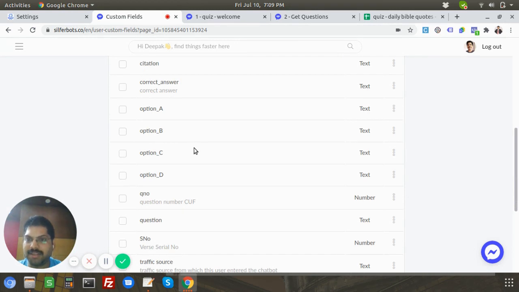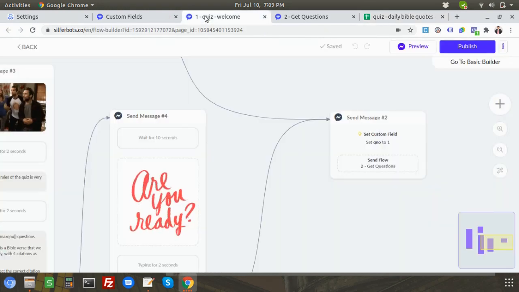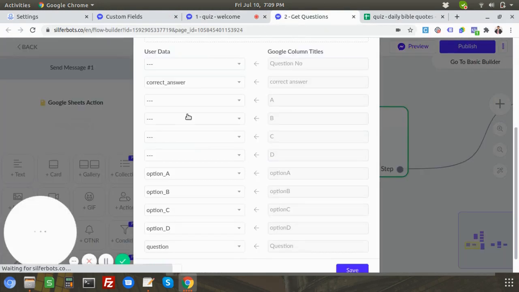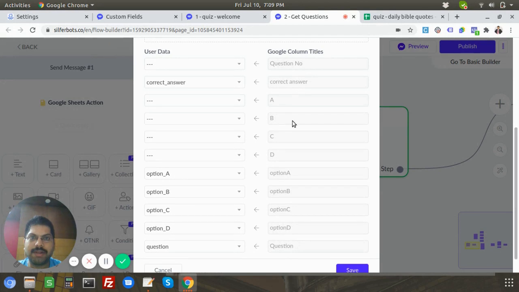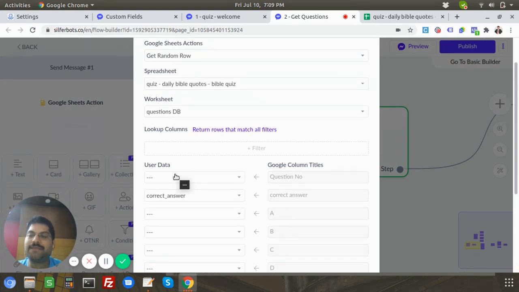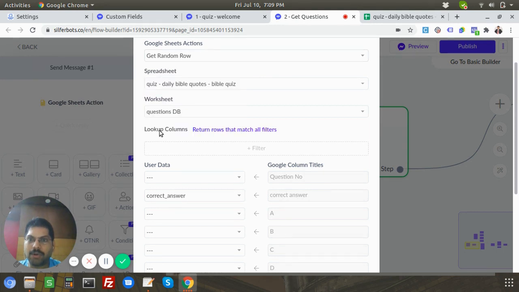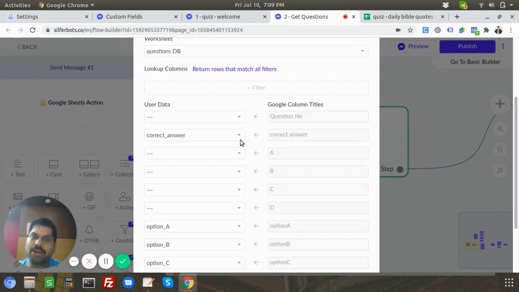Again, you should have created these custom fields beforehand. You have the Google Sheet already, and you will be mapping it here. So for correct answer, this is the Google column header, and this is the custom field. All these are being mapped. Of course, I didn't map question number here because I'm doing a get random row, so I am not doing it. But if you're going to do it sequentially, then you'll have to map this question number as well here, and then put this to get row. And then you have to add a lookup column as well. But in my case, it's not required.